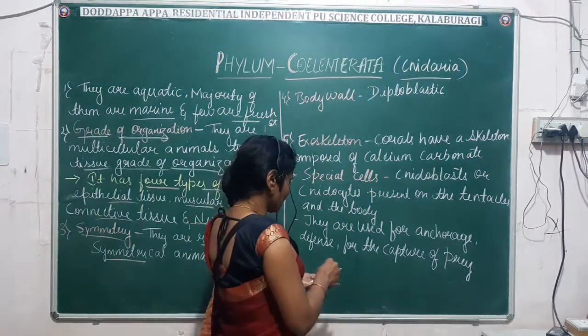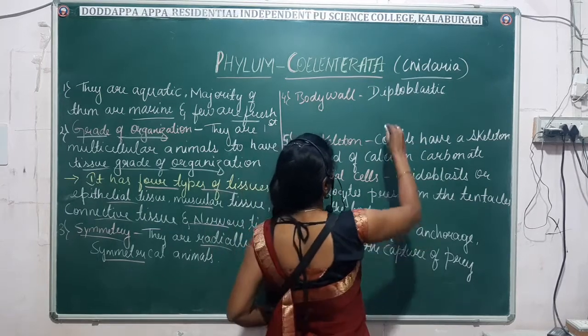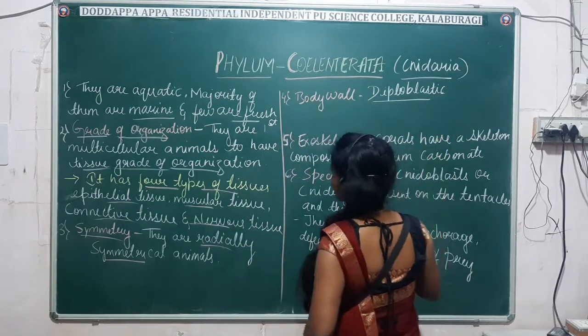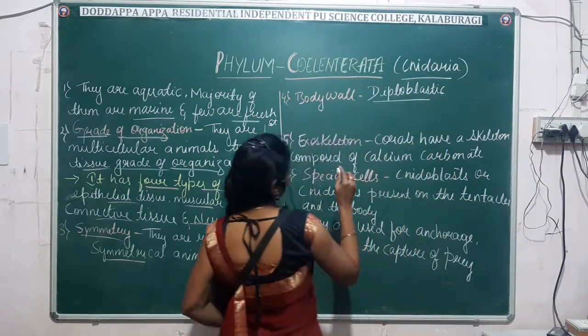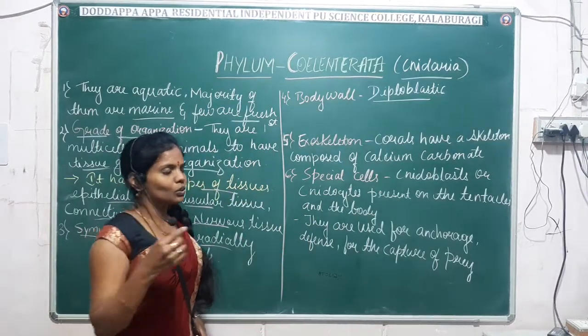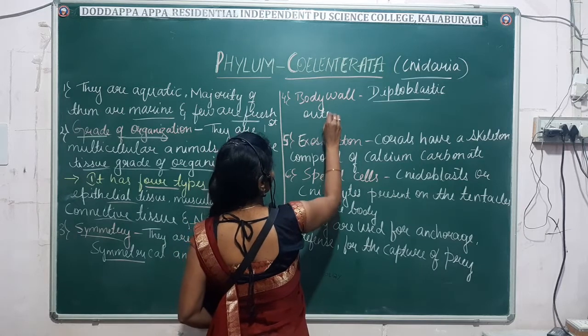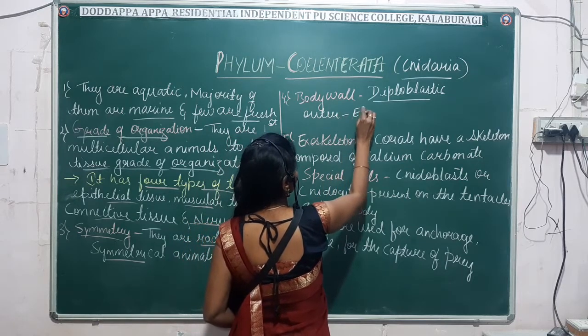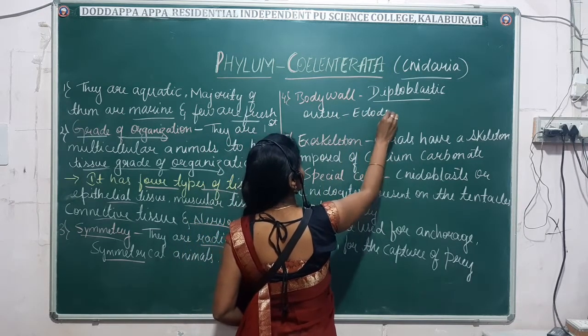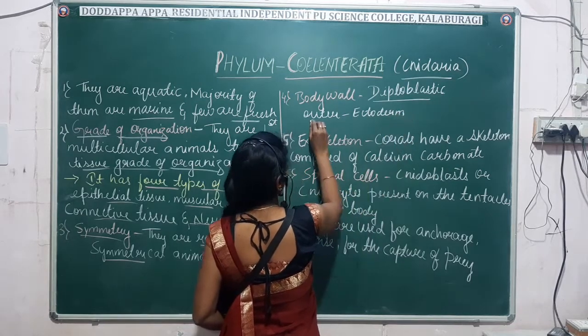Next comes the body wall. Coelenterates are diploblastic animals. You already know what diploblastic means: they are made up of 2 layers, the outer ectoderm and the inner endoderm.